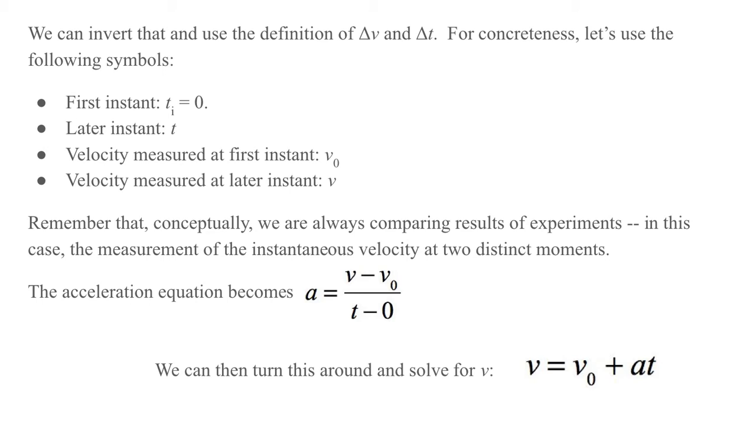For concreteness, we're going to use the following symbols. We'll set the first moment at 0 so that delta t is just equal to the time we're talking about. And we'll take the later instant as just t. So instead of having ti and tf, now we'll just say, and this will just make our symbols convenient, that we start at 0 and we have some time t as our time that we're talking about later than that. The velocity measured at the first instant will be v sub 0, v sub y 0, because it's the initial moment.